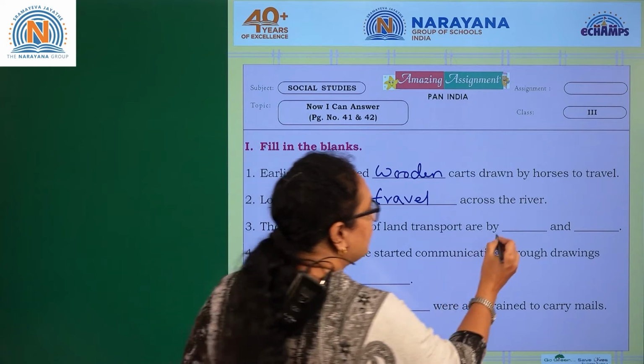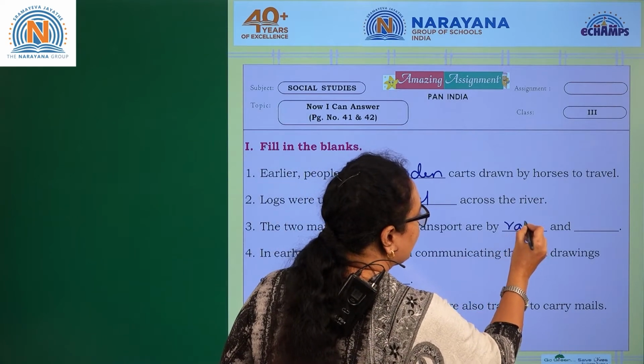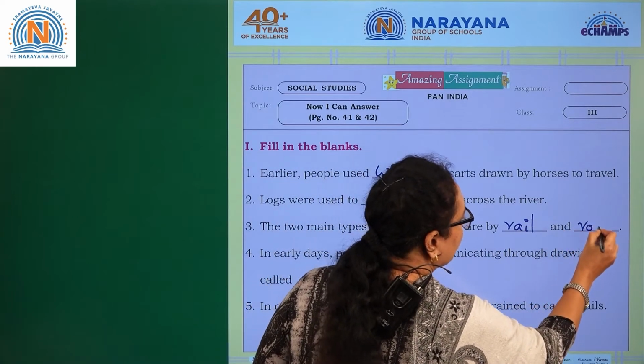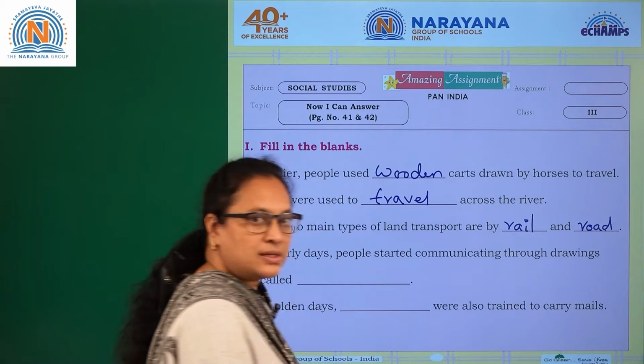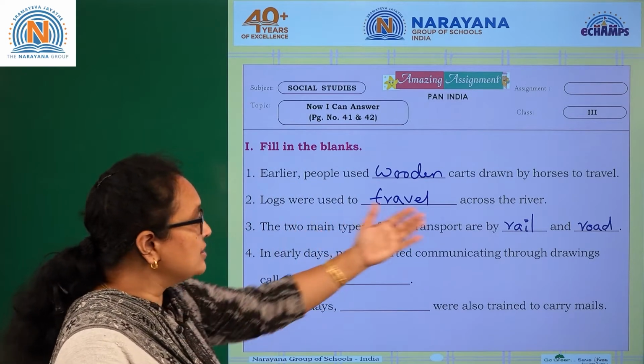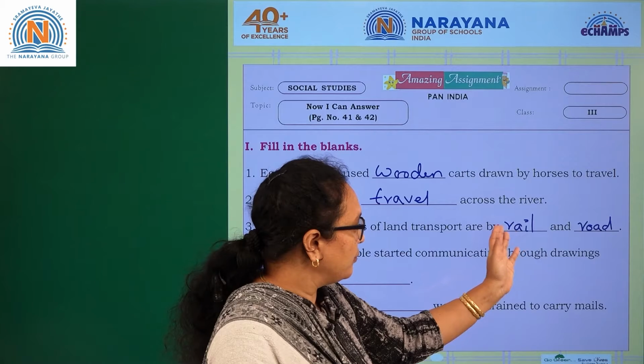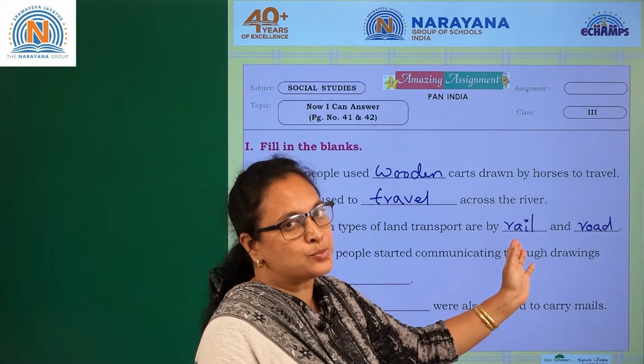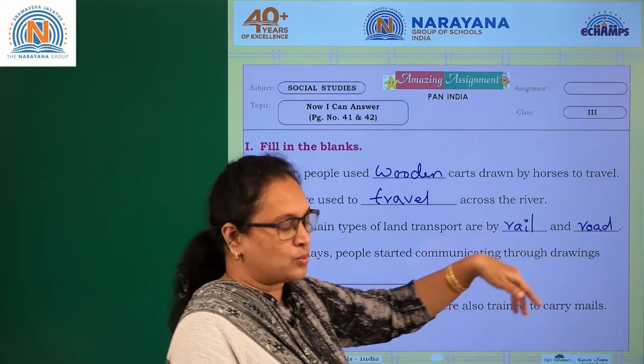You can write rail and road. Is it clear, children? These both are the land transport. And which is the cheapest one, rail or road? It is rail. Rail transport is cheaper than the road transport.